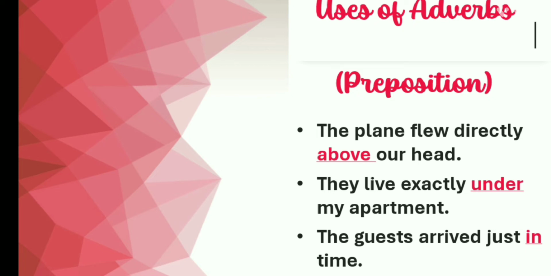Adverbs modify prepositions as well. How? Let's see example sentences. The plane flew directly above our head. Above is a preposition and the adverb directly is modifying it. They live exactly under my apartment. Under is a preposition and the adverb exactly is modifying it. Last example. The guest arrived just in time. In is a preposition and the adverb just is modifying it.